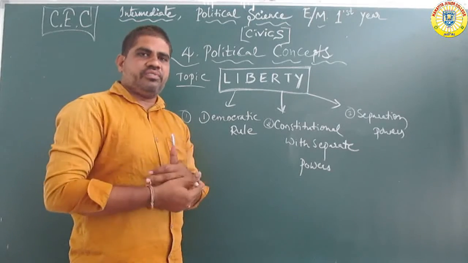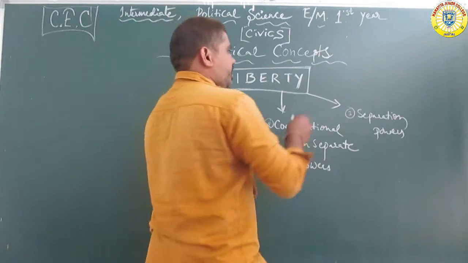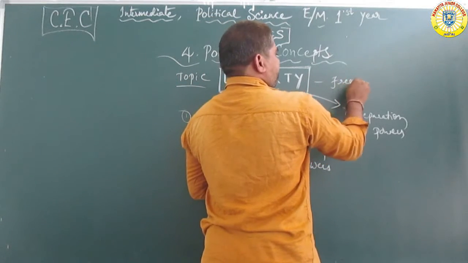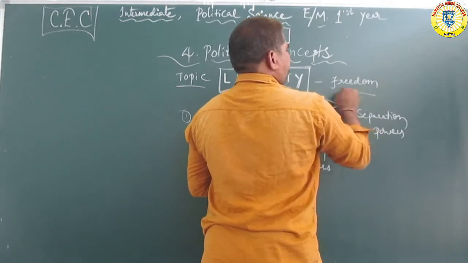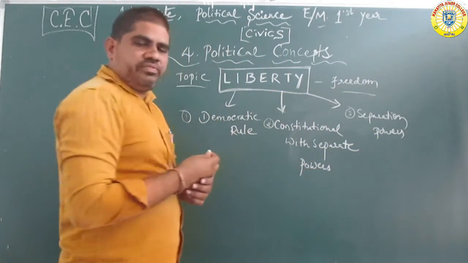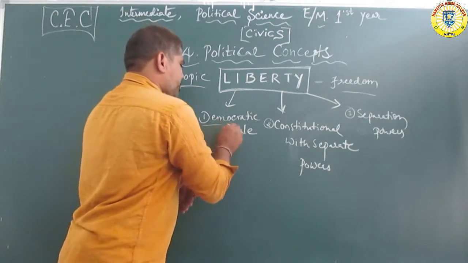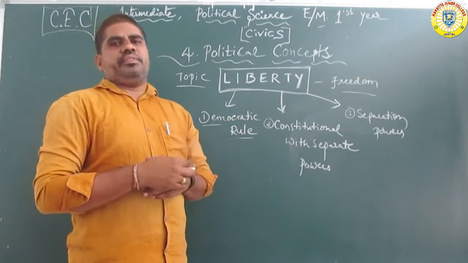Liberty and freedom, these are synonyms. Under democratic rule, liberty is of main importance in every democratic country. Why?